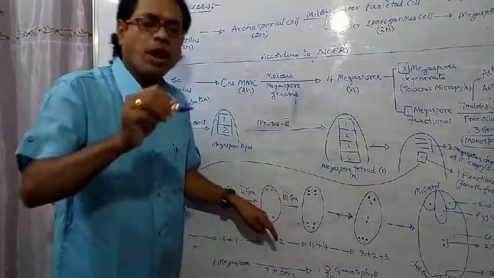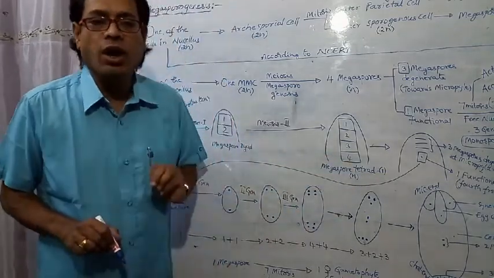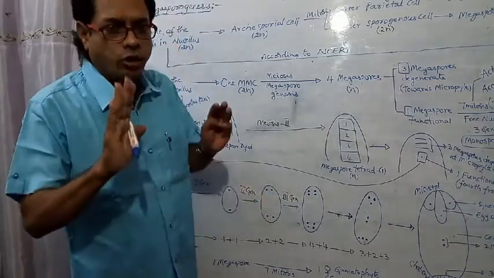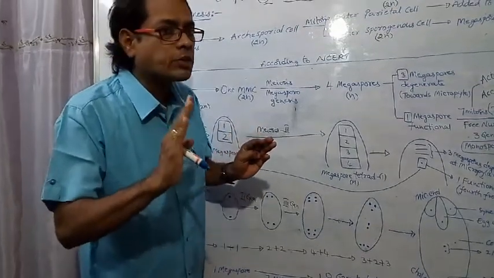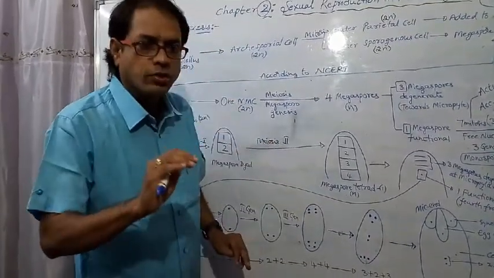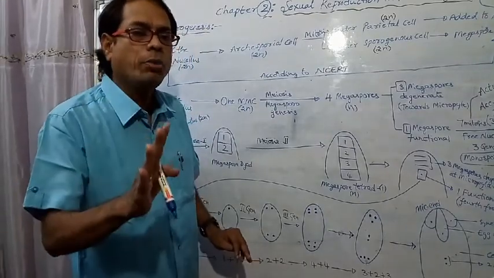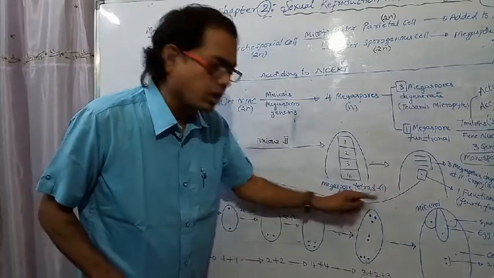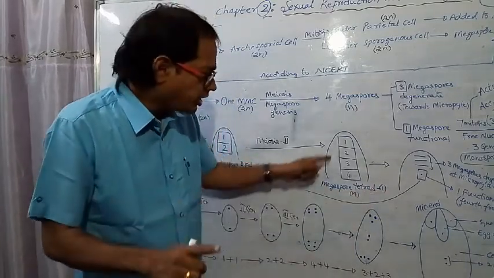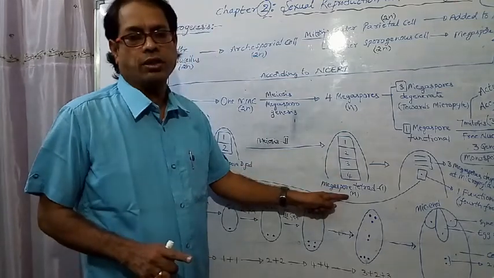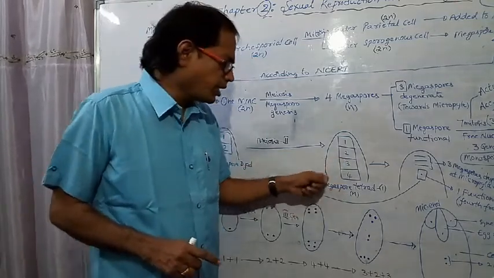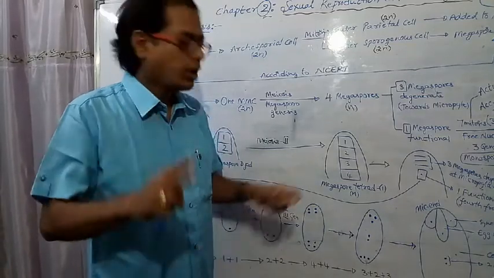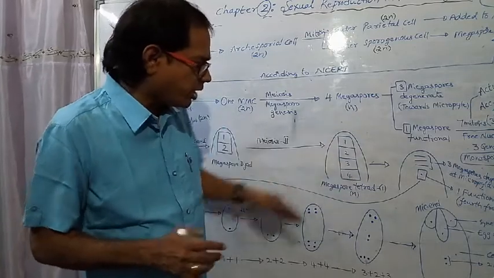How many tetrads are formed? 1. How many megaspores are formed? 4. Try to remember. How many megaspore tetrads are formed? Only 1. Ploidy of each cell of the megaspore tetrad is n. So that means in meiosis, how many times does cytokinesis occur? 2 times. Here, what type of arrangement is this?